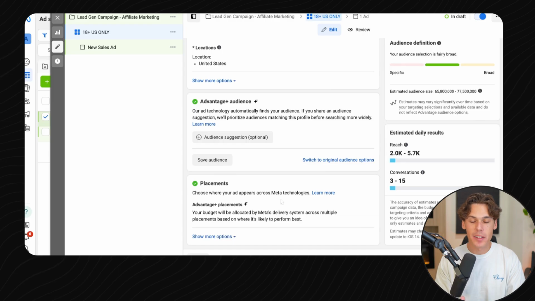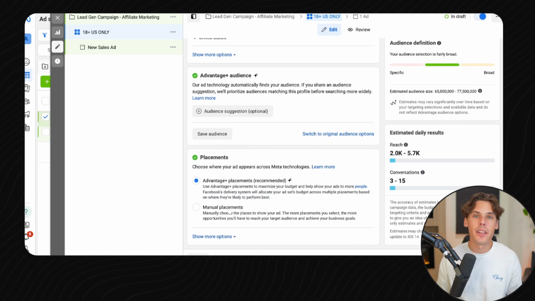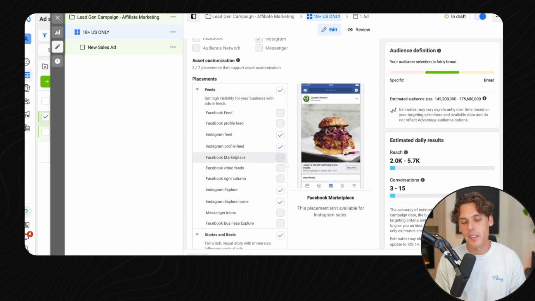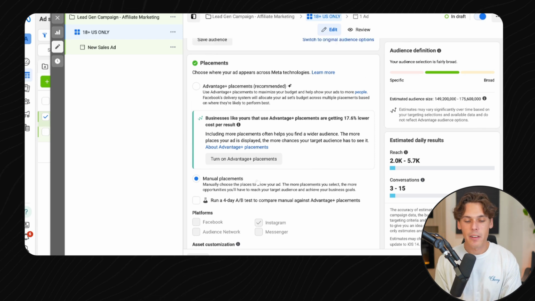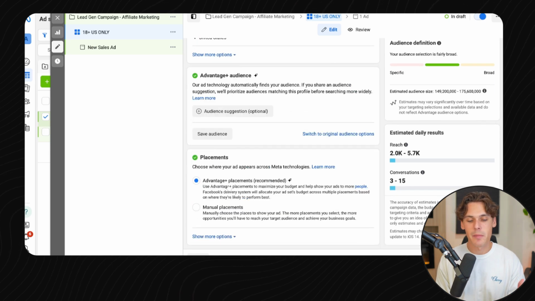Now scrolling down to placements, here is where you can change if you want to show your advertisement only on Facebook stories or just Instagram stories. If you wanted to do that for a specific reason, you'd click on manual placement and then uncheck everything but the ones that you want. But Facebook is pretty good about identifying your ad creative and how it looks, the shape of it, if it fits on stories better than feed or whatever. They're pretty good about that. So I like to leave Advantage Plus placements on and let them decide where to show that ad.